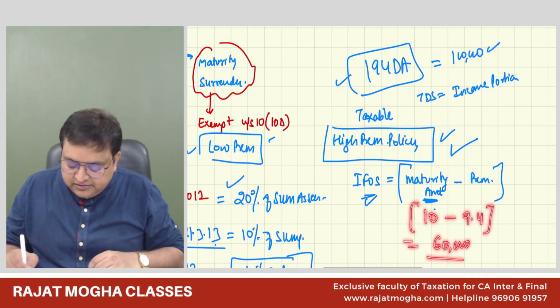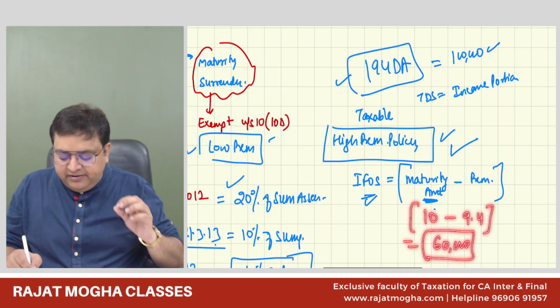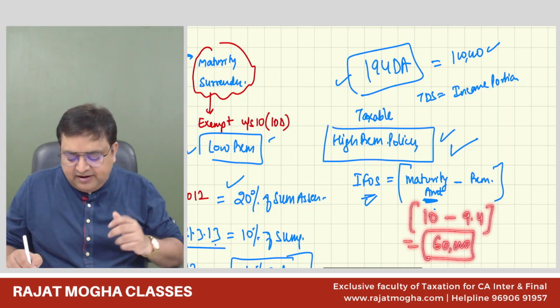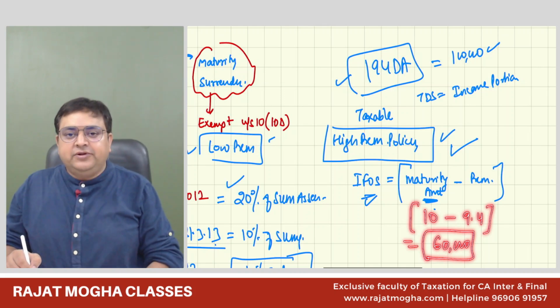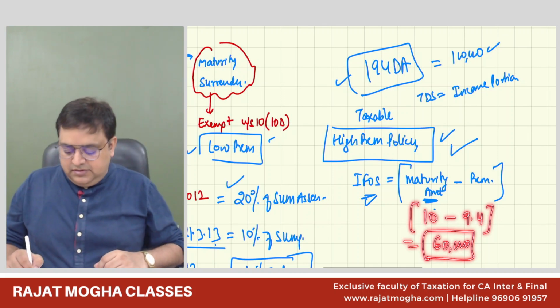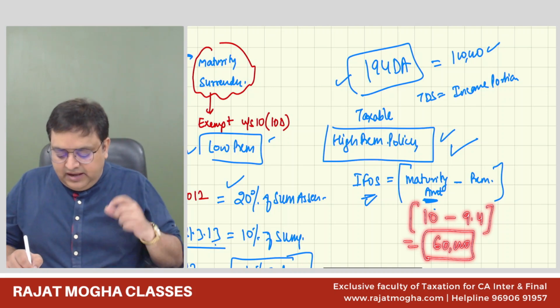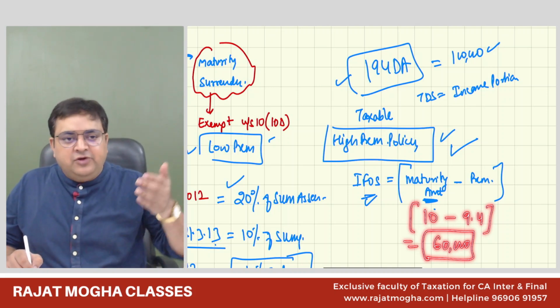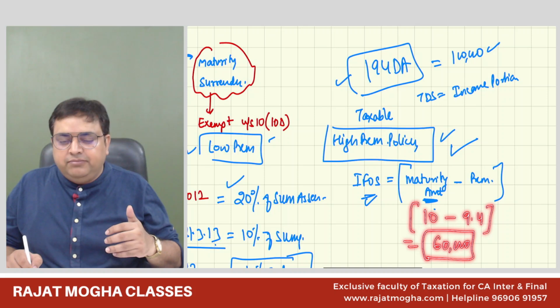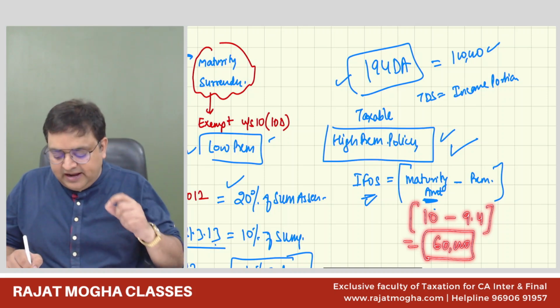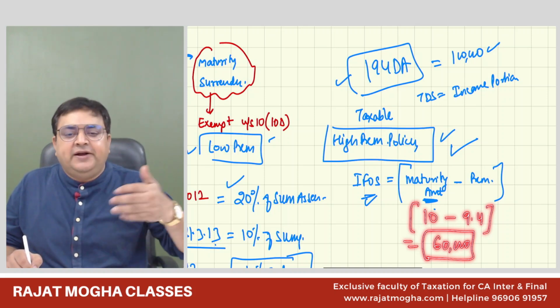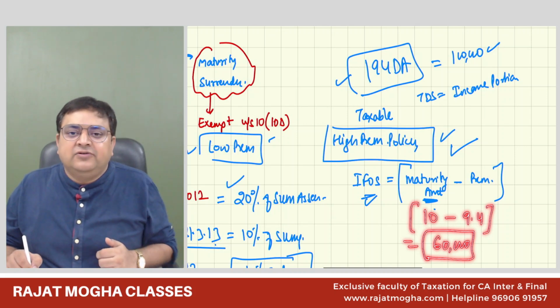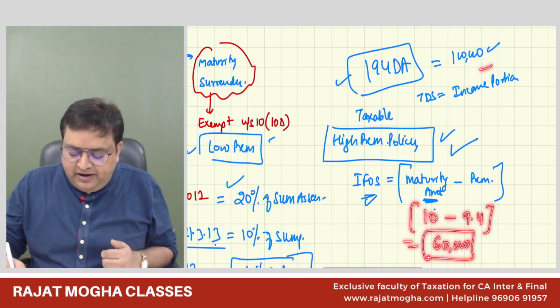60,000 is the income. First of all, tell me if it is a high premium policy. First of all, tell me whether 194 DA will come into picture or not. What do you think? The income is 60,000 rupees. Why? Because you have received 10 lakh rupees from the insurance policy and 9.4 lakh is the premium which you have paid during the tenure. And 60,000 is your income. Threshold limit is 1 lakh.